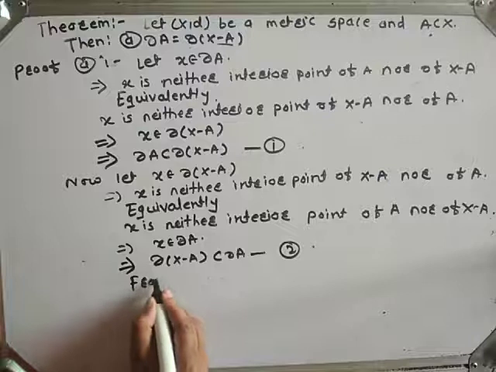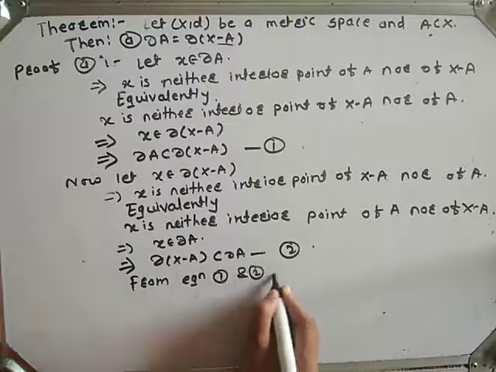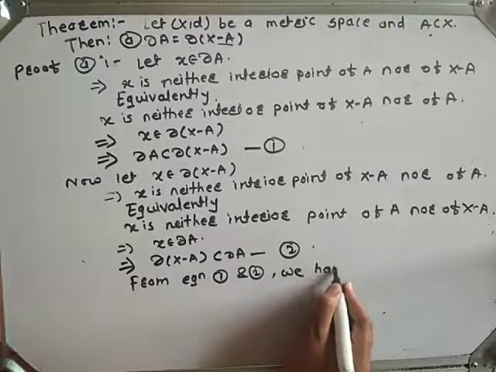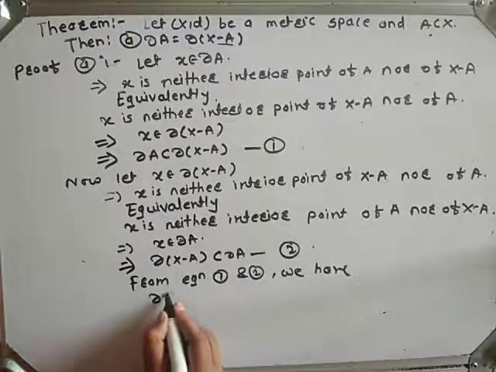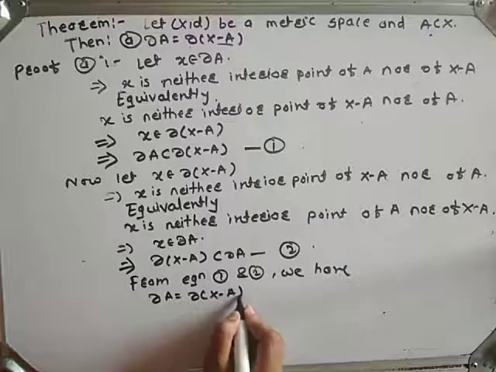From equation 1 and 2, we have boundary of A is equal to boundary of X minus A.